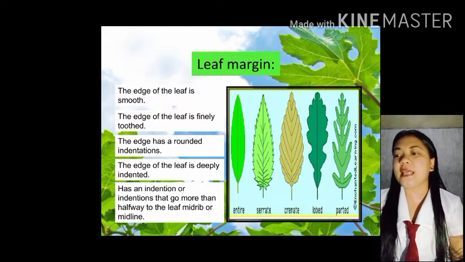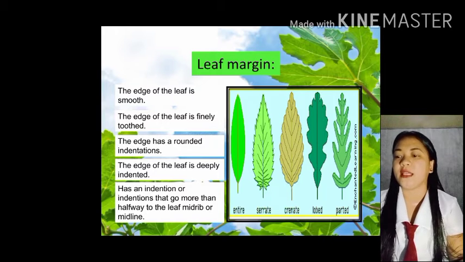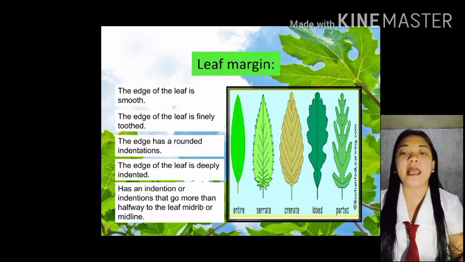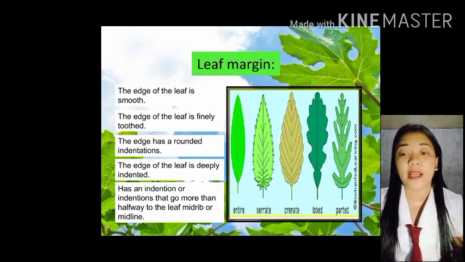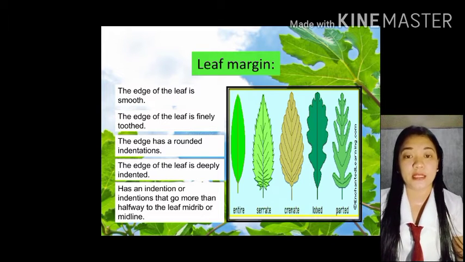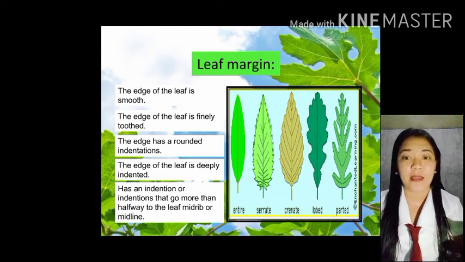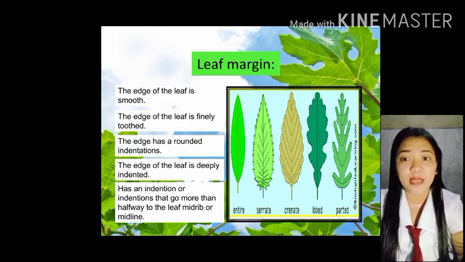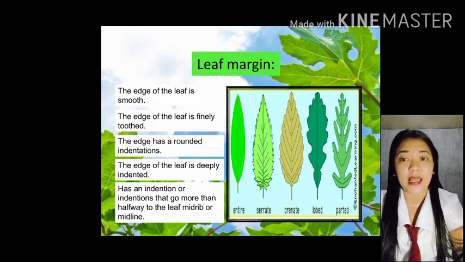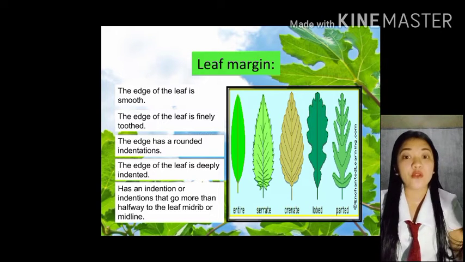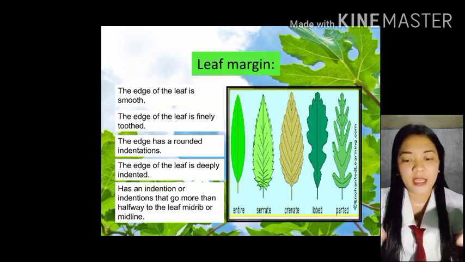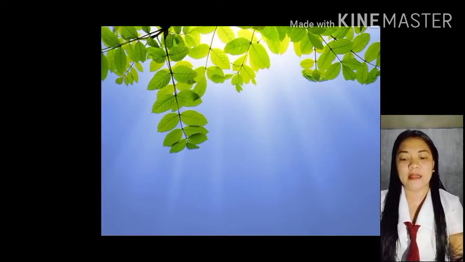Next is parted, which has an indention or indentions that go more than halfway to the leaf midrib or midline. Ito po is si parted. Yung last na example natin sa picture. Si parted naman, yung pagka-indent nung margin niya, ay sobrang, as in malapit na siya dun sa node ng pinaka-leaf. Malalim na talaga yung pagkauka sa kanya sa gilid-gilid.